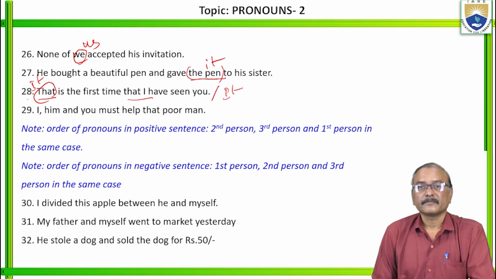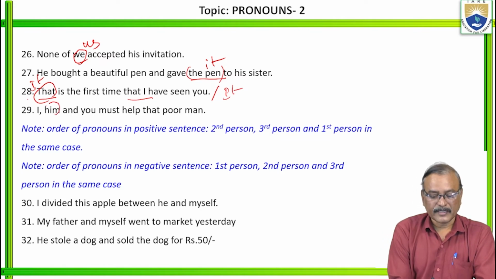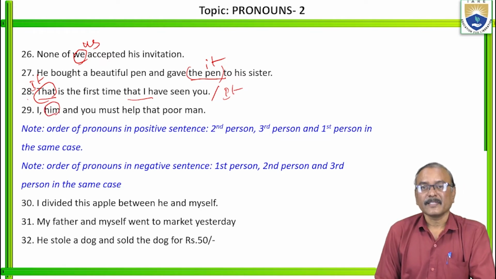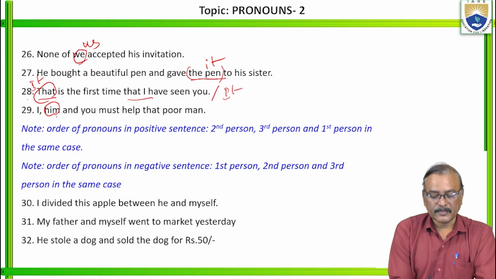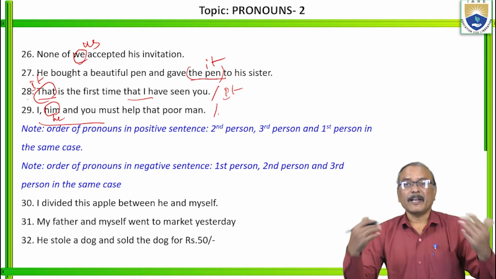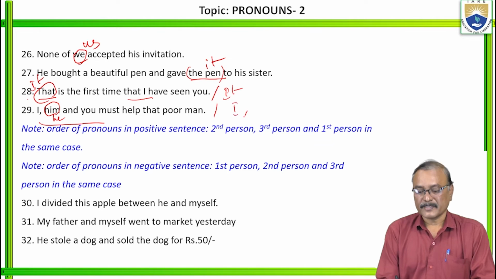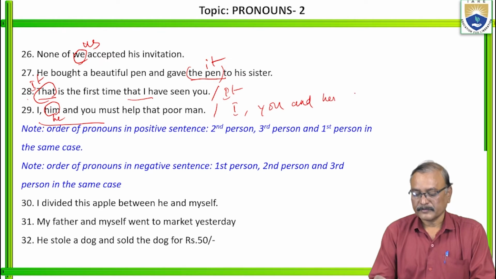Next. I, him, and you must help that poor man. Is it clear? In this one, the case should be the same. Here it should not be him, it should be he. But this is also wrong. In case of helping, we should be first: I, first person, then you, and he.